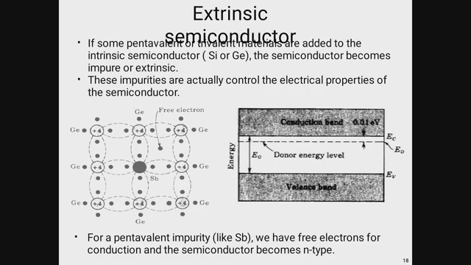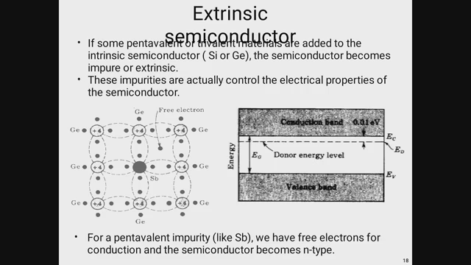The material we have chosen is germanium. This is the pure semiconductor, and the pentavalent impurity we have added is Sb. That means four hands are completely filled up with electrons, and one hand is free due to the added pentavalent impurity, and this is called the free electron. That is why it is called a donor energy level.